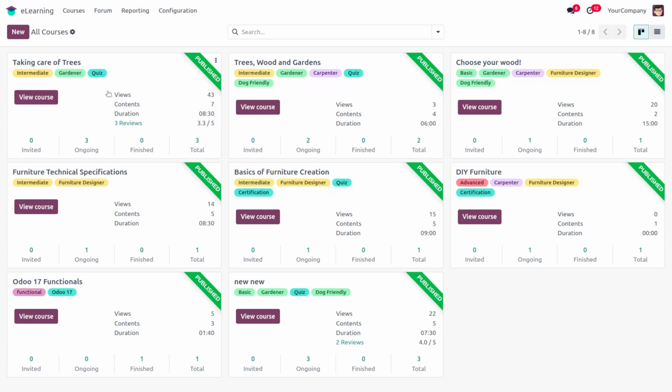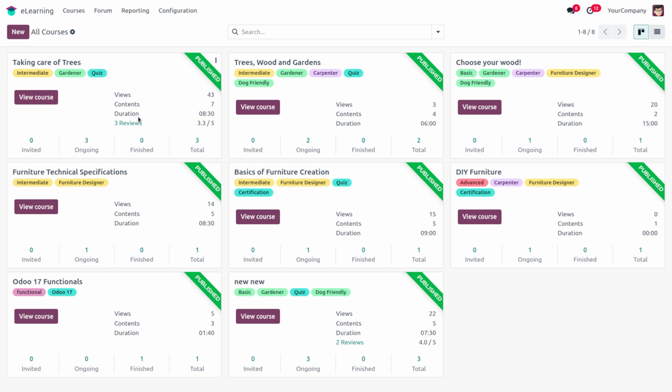Next, in the dashboard of each course, we can see view, contents, duration, and review fields. Views means how many users will view this course. Contents means how many contents are published in this course, or how many contents are added under this course.